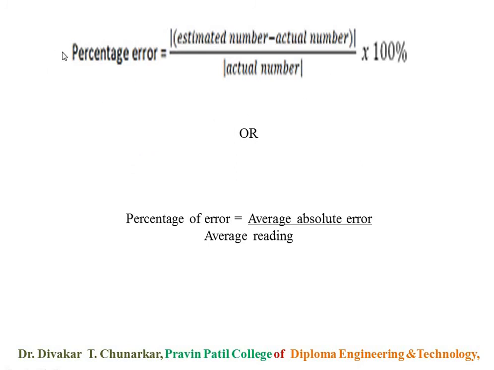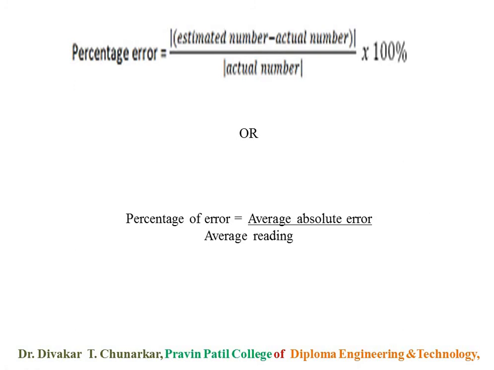Another formula for percentage error: percentage error equals estimated number minus actual number upon actual number times 100. Or percentage error equals average absolute error upon average reading or mean reading times 100. This is called percentage error. Or percentage error equals relative error times 100.